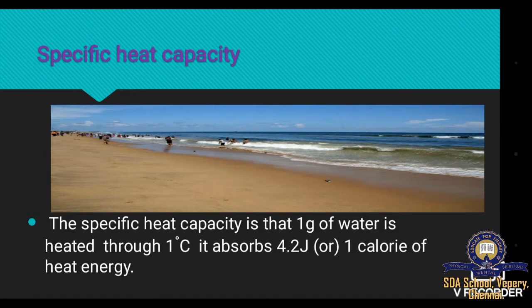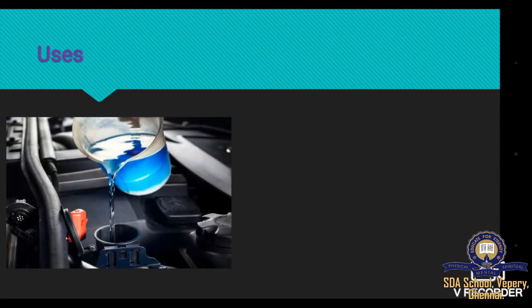The specific heat capacity is that when 1 gram of water is heated through 1 degree Celsius, it absorbs 4.2 joule or 1 calorie of heat energy. Due to this property of water, it is used as coolant in motor car radiators and desert coolers.